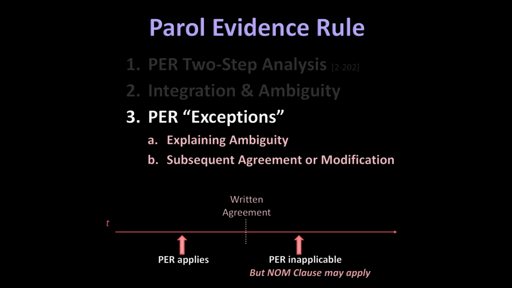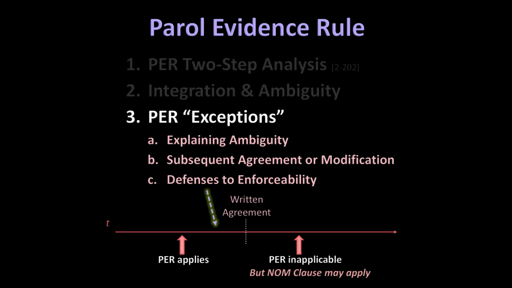Finally, the parole evidence rule does not preclude extrinsic evidence to show the written agreement is unenforceable if one party is asserting a defense to the enforceability of that agreement. All of the common law defenses to the enforceability of the contract, defenses including fraud, duress, mistake, and unconscionability, all tend to revolve around something happening prior to the formation of the contract, something that somehow tainted the parties' assent to the terms of the contract.